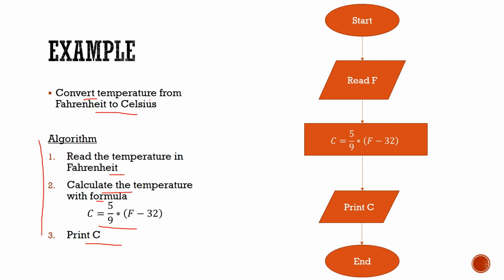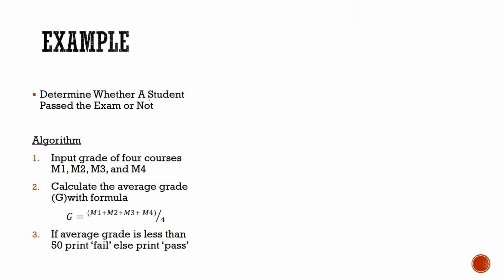So here we have an example of converting a temperature from Fahrenheit to Celsius. Next one, I'm taking an example to determine whether a student passed the exam or not. Here I have the algorithm. I'm taking marks for 4 subjects. After that, I'm calculating an average grade, and then I have to check whether the grade is greater than 50 or not. If it is greater than 50, then the person passes, else it is fail.